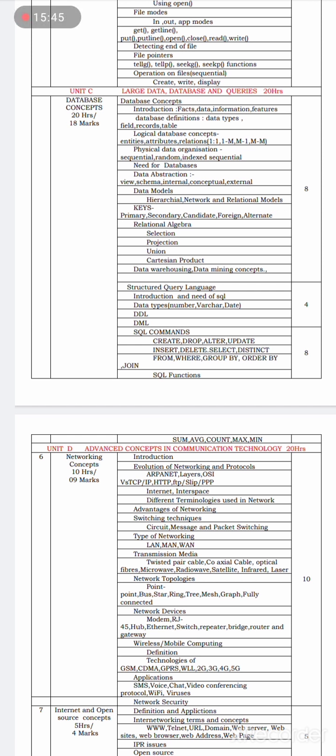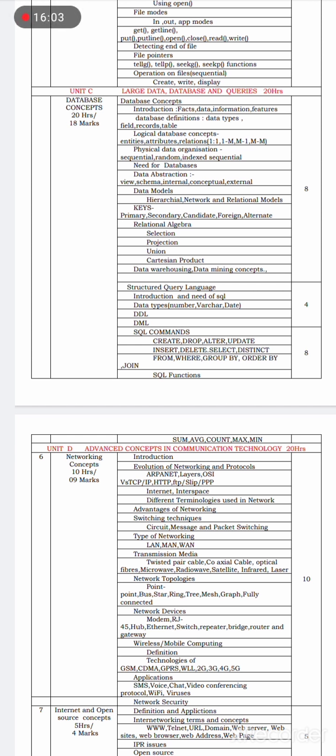So how this database concept works, what is database, what is data, what is information, how the database is stored in the computer, what are the various data types, fields, records and tables.